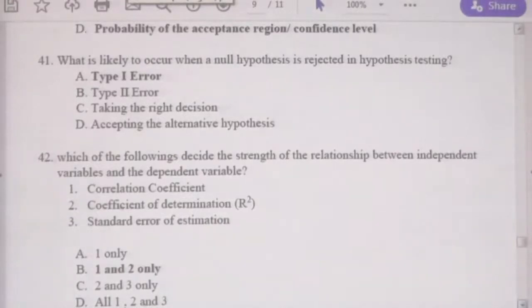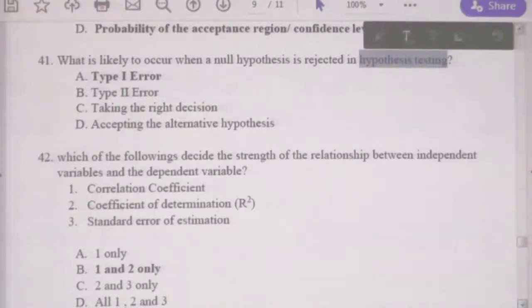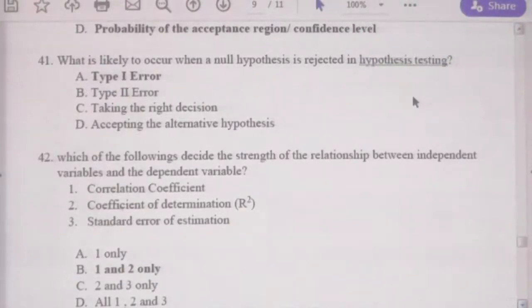In hypothesis testing, we have two hypotheses, right? What are the two hypotheses? Null hypothesis and alternative hypothesis. Clear? Generally, we set the null hypothesis, thereafter we set the alternative hypothesis. Basically we set the null hypothesis, that is the zero hypothesis. Thereafter we set another, called the alternative hypothesis.